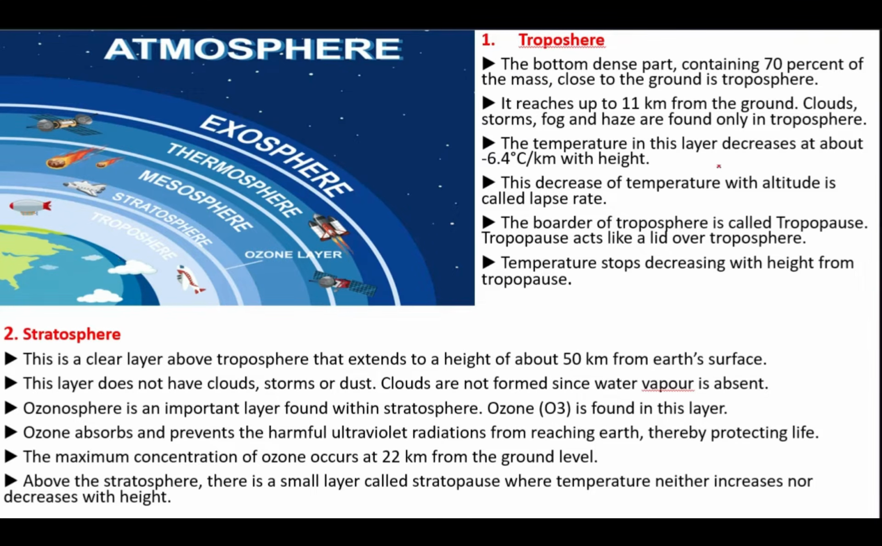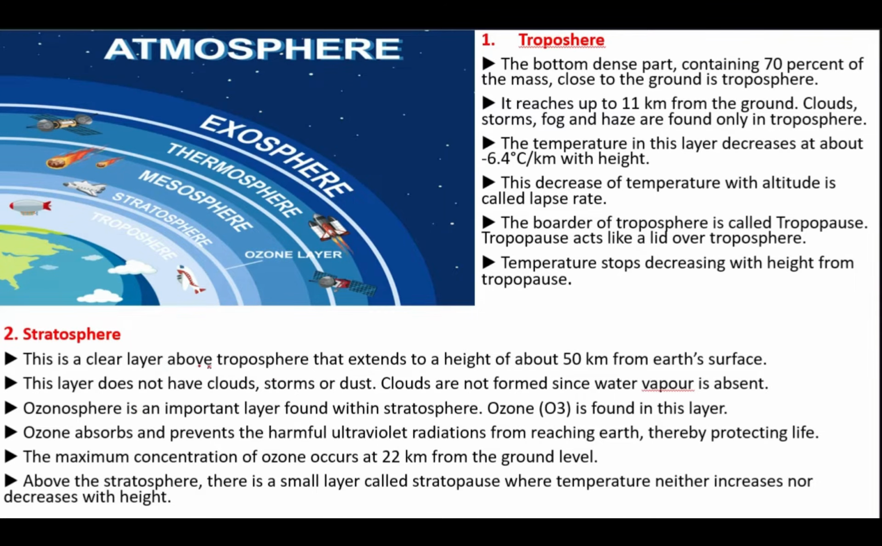Now the temperature in this layer decreases by about 6.4 degrees Celsius per kilometer with height. Going from here to here, the temperature starts decreasing. The decrease in temperature with altitude is called the lapse rate. There is a border over the troposphere, or we can say a lid over the troposphere, which is called the tropopause. From the tropopause, the temperature stops decreasing with height.